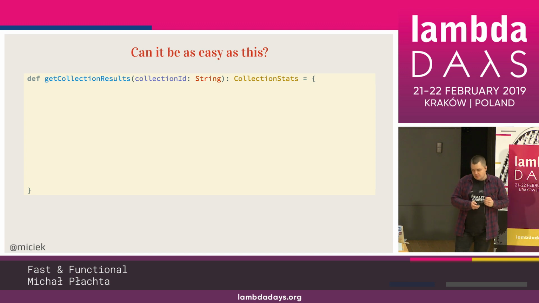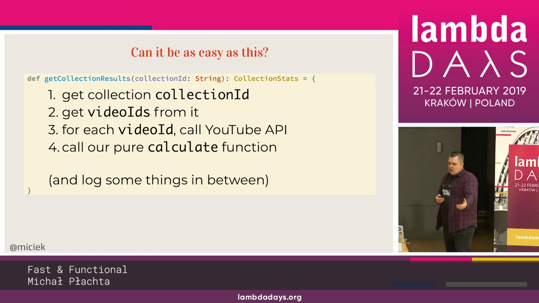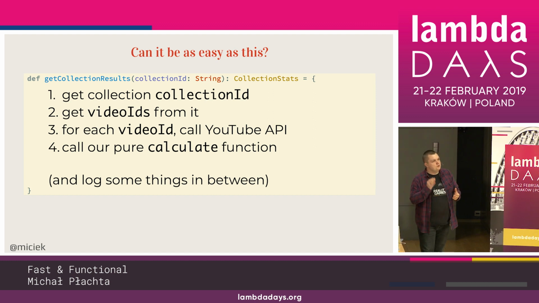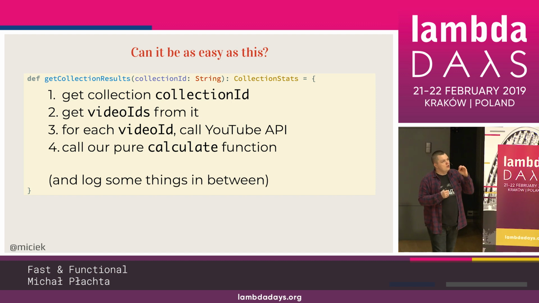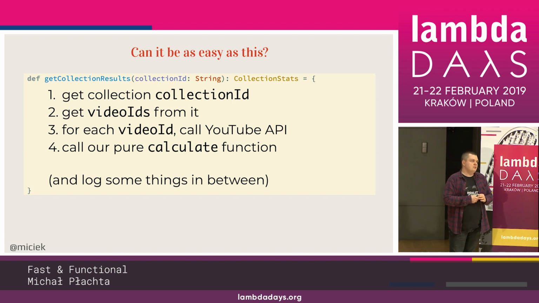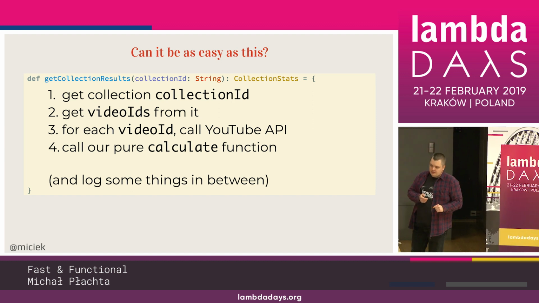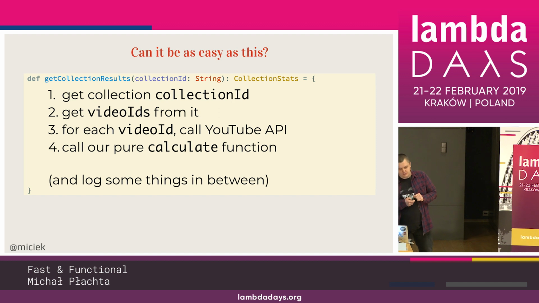So we have a sequence of operations that we need to do. Get the collection using the collection ID. Then from this collection that we just fetched, we need to get those videos out. And for each video, we need to call the YouTube API, right? And then we'll get these statistics and finally call the pure function that we just implemented, the calculate. And of course, we need to put some logs in between.